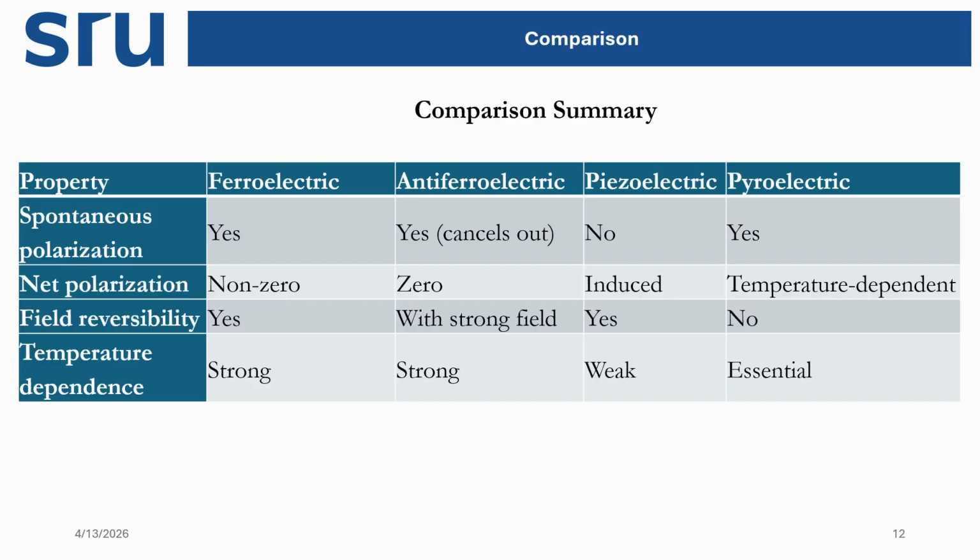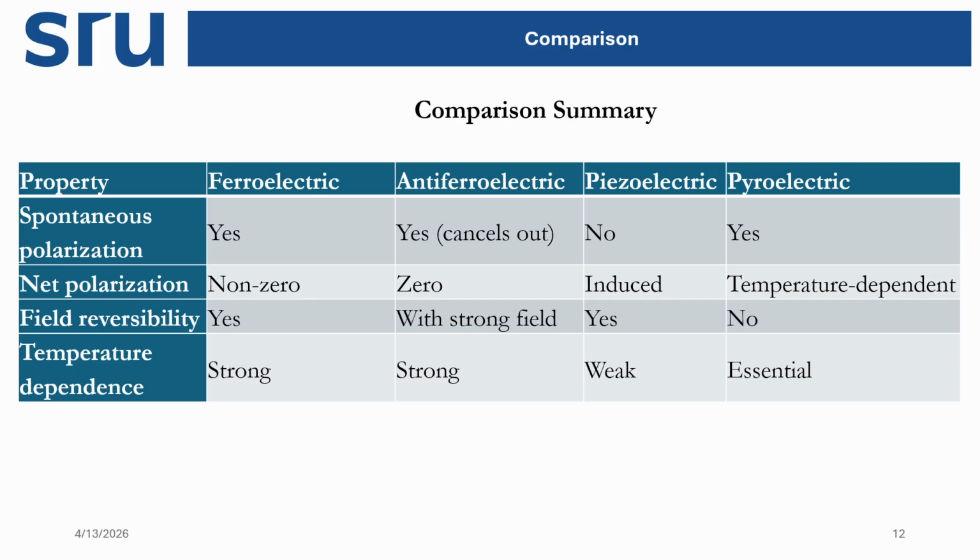So what are the comparisons? Here the comparison is for these four types of compound properties: ferroelectric, antiferroelectric, piezoelectric, and pyroelectric. Spontaneous polarization is there in ferroelectric, yes, because in the unit cell you have a particular orientation of the dipole, so we get spontaneous polarization. We do not need any external electric field to see the polarization. So ferroelectric compounds have spontaneous polarization.